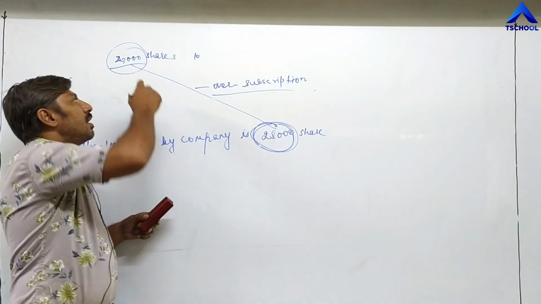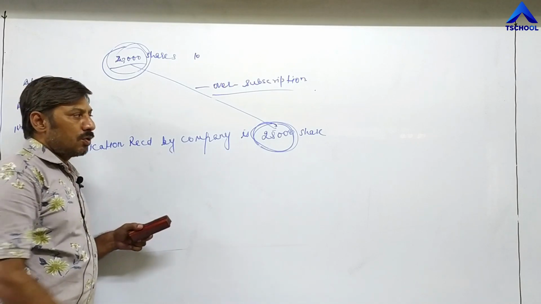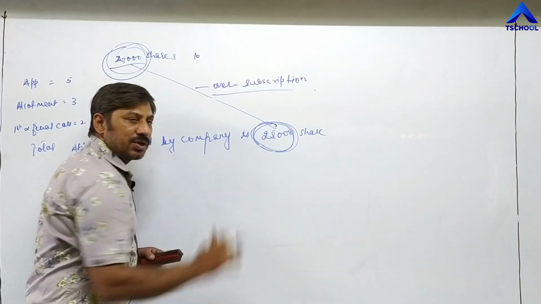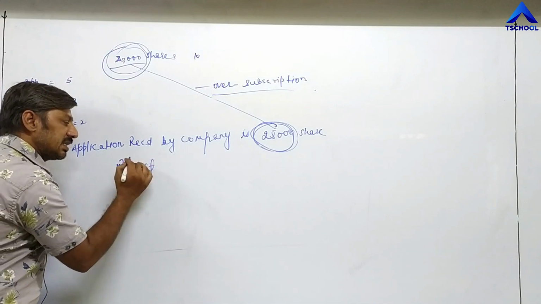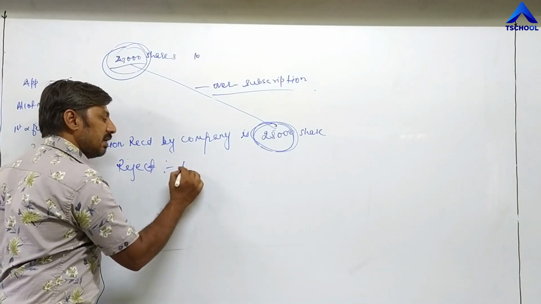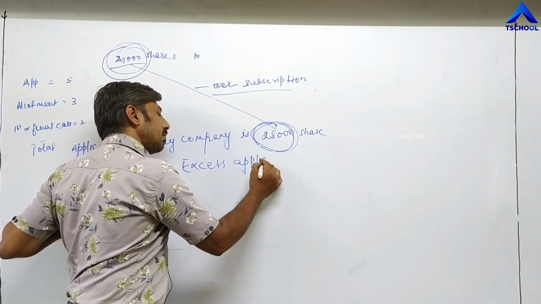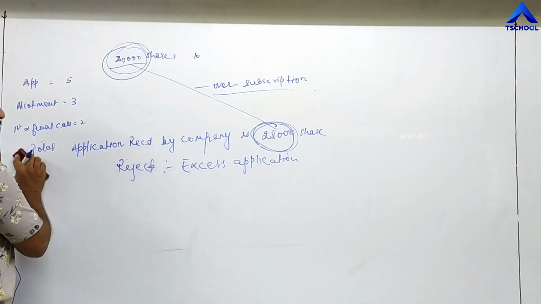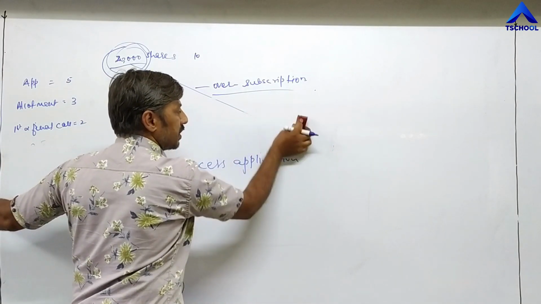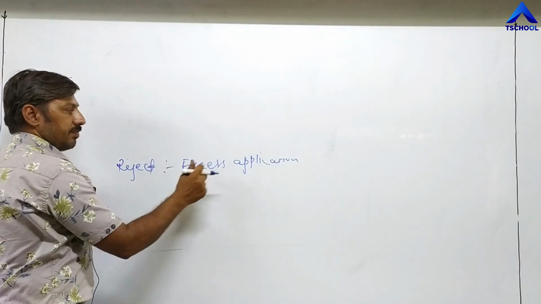The company can give only 20,000 shares, so what about the additional 5,000 shares? The company has to reject the excess applications. In case of over subscription, the company has to reject excess applications.